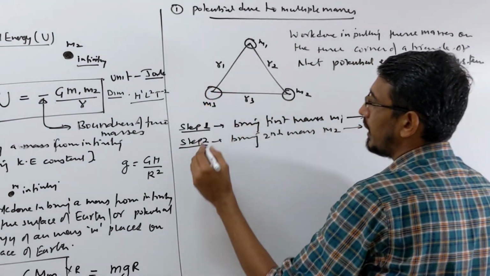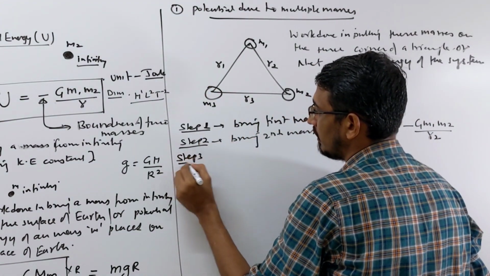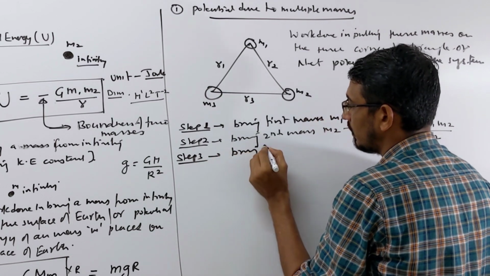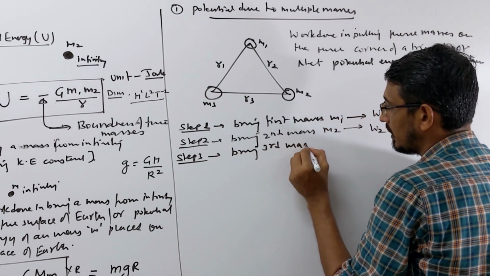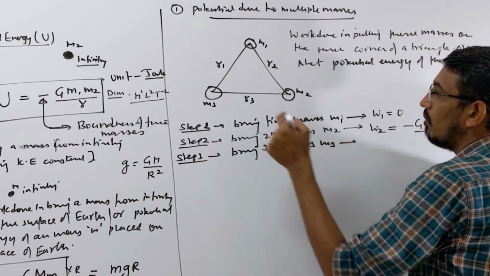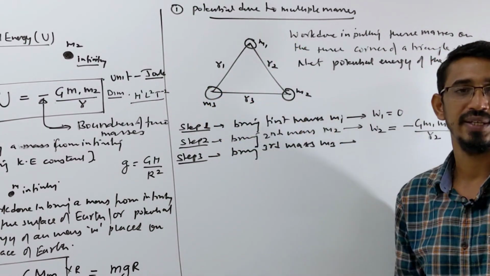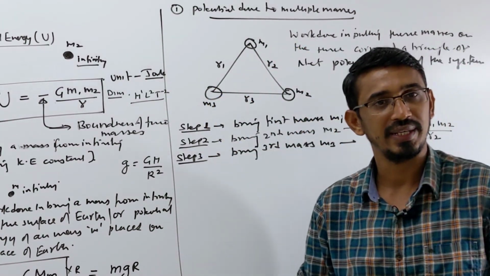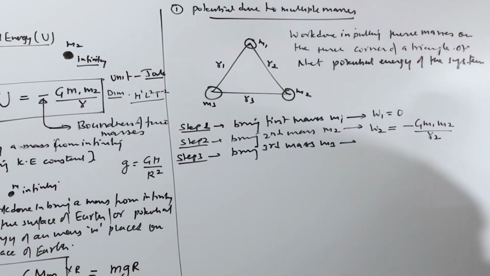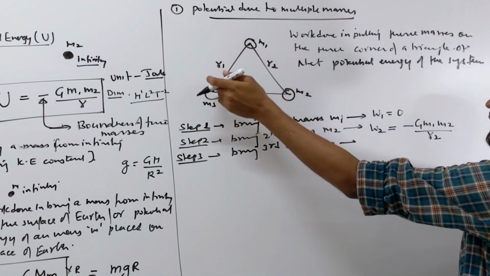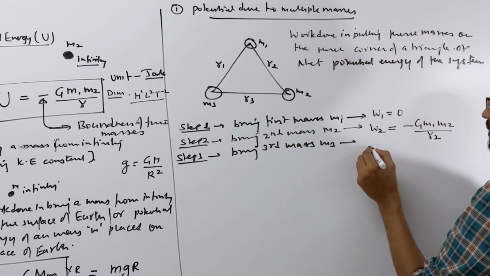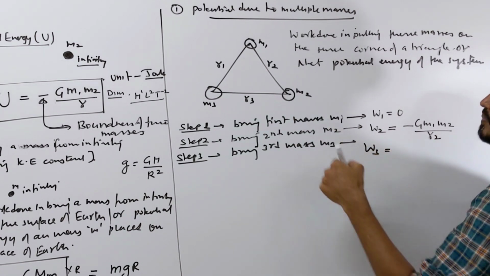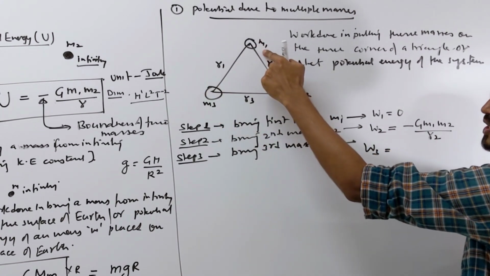Now what happens when you bring the third mass? Step 3, you bring your third mass, M3. When you bring the third mass, two masses are already there, and these two masses are producing a field. So what is the work done against this mass? You say W3 is, look here, you are doing work against this mass, which is producing some field.